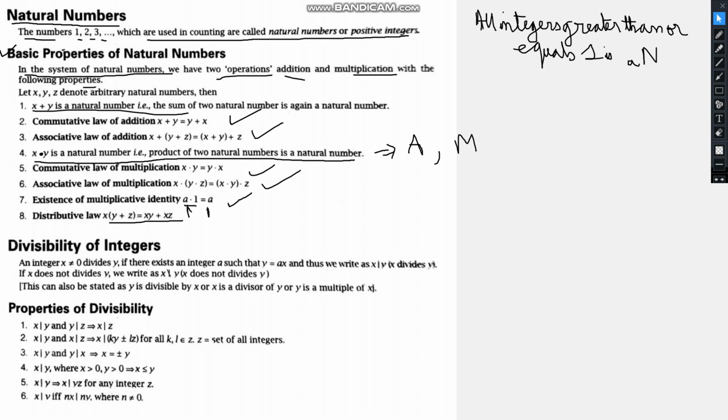I just overlooked it. Okay, so these are only for addition and multiplication. Everything is only for addition and multiplication.